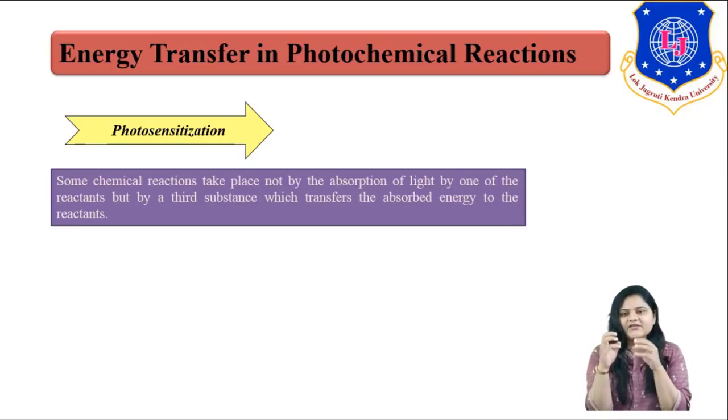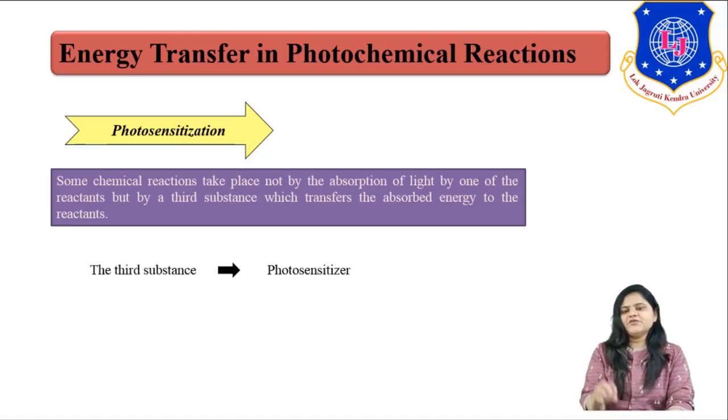So some chemical reactions take place where the light is not absorbed by one of the reactants, but by a third substance which transfers the absorbed energy to the reactant, and in this way product formation becomes possible. This third substance, which absorbs the energy and transfers it to the reactant, is known as the photosensitizer.